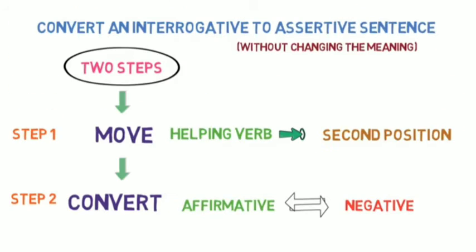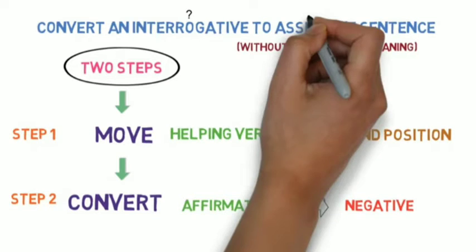Now for converting an interrogative sentence to assertive sentence, we have to reverse the order of the steps. So the steps will be: step number 1, move the helping verb to the second position in the sentence. And step 2 will be, if the sentence is positive or affirmative, then convert it into negative, and if it is negative, then convert it into positive form. Also remember, interrogative sentences will have a question mark at the end of the sentence, and assertive sentences will have a period or full stop.